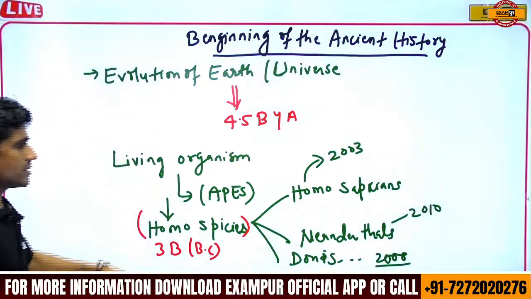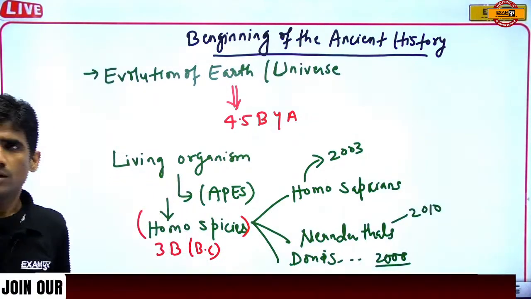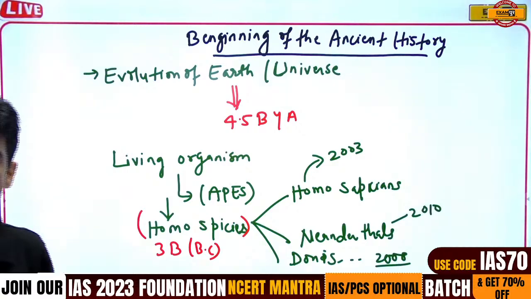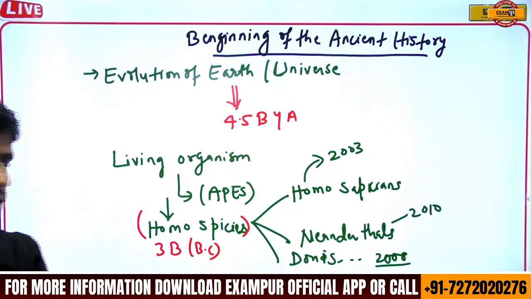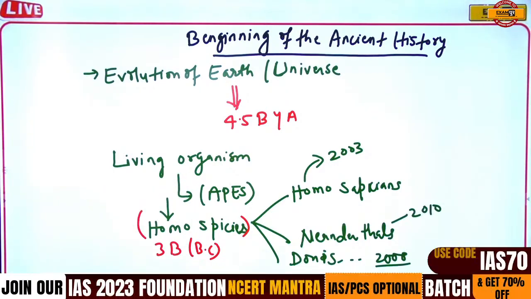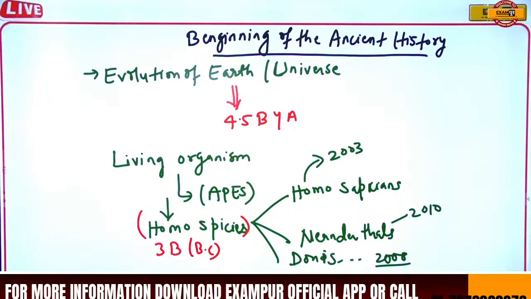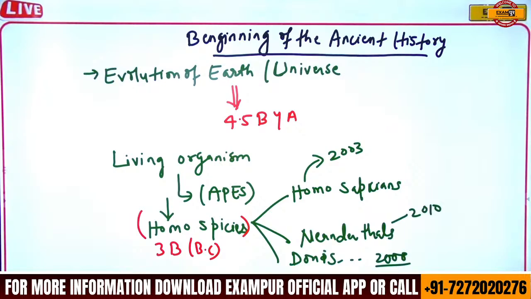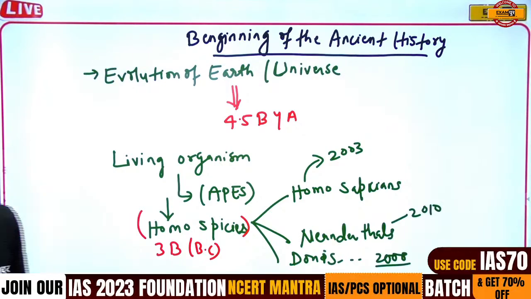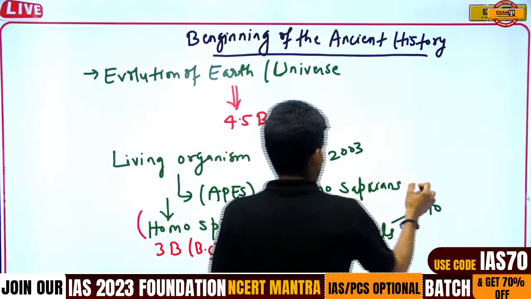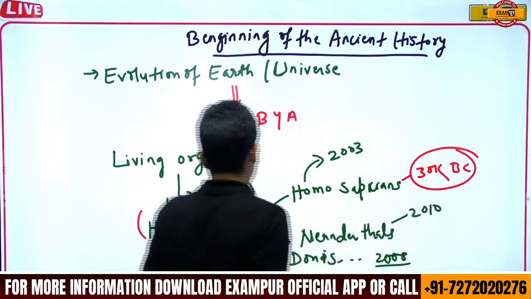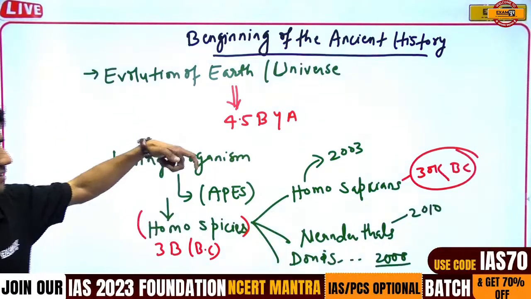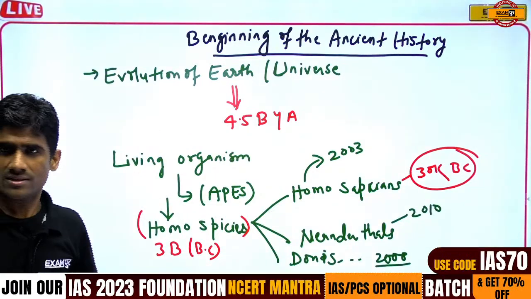This is when human beings evolved and got wise, and stood erect, around 30,000 BC, that is the sapiens. In between 3 billion and 30,000 BC, we have the Homo erectus time period.